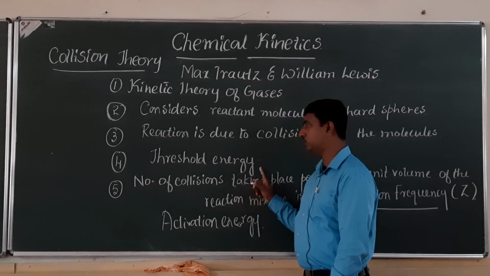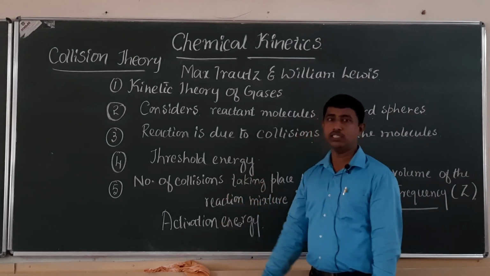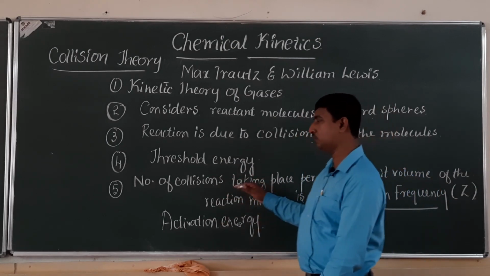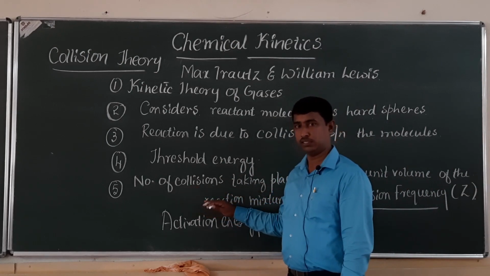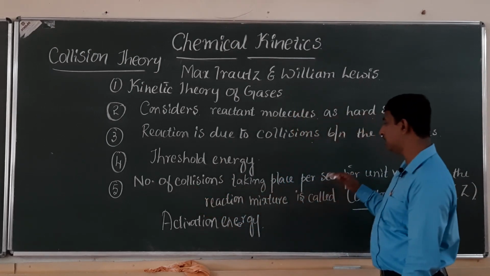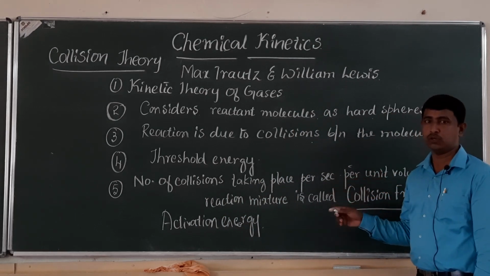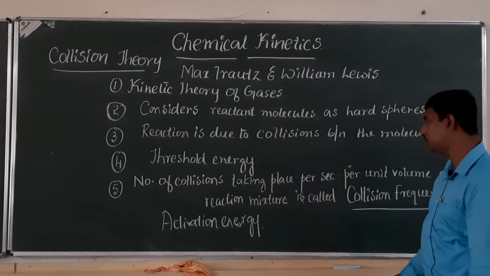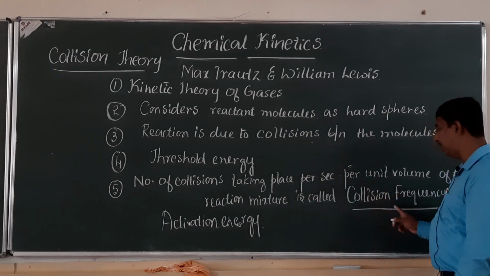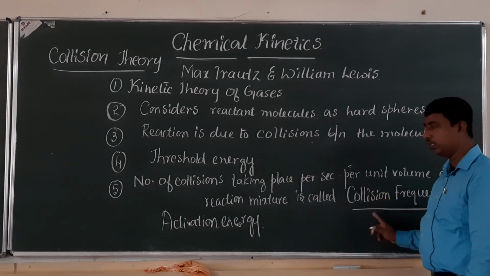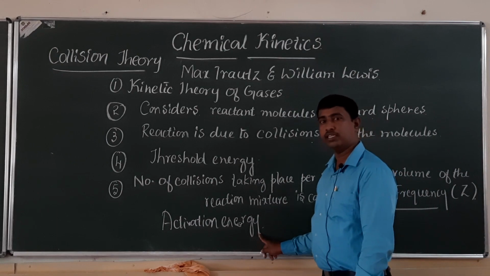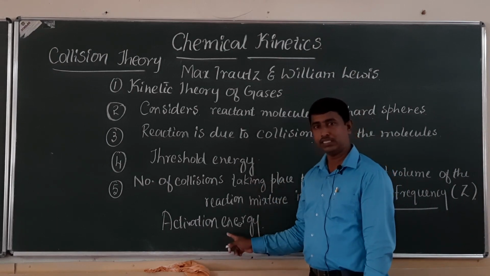Without threshold energy, that collision will not be effective. Last one, the total number of collisions taking place per second per unit volume of the reaction mixture is called collision frequency, and this is the energy factor according to Arrhenius theory.